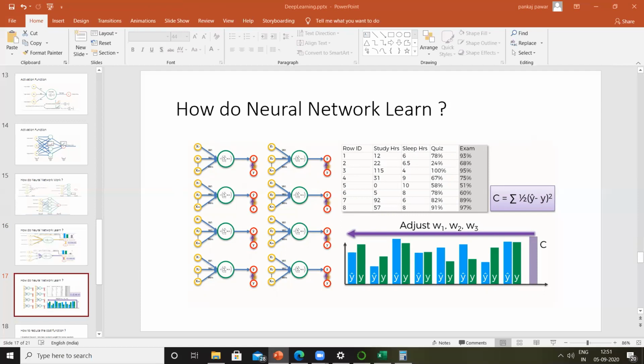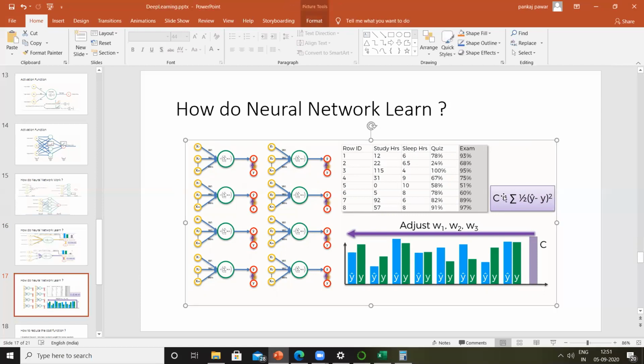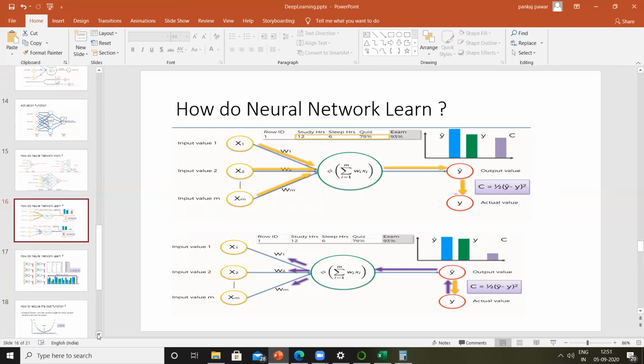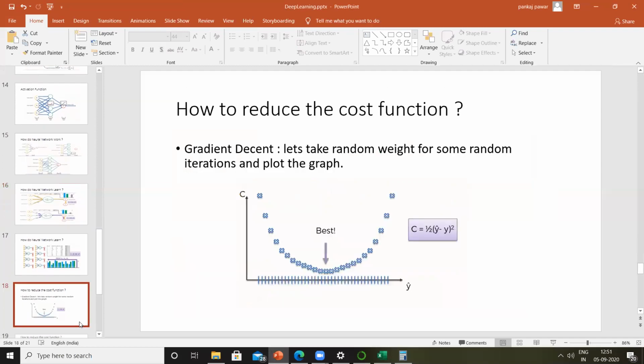Okay, so this is fine. Now the question is how to reduce this cost function immediately, right? So we said that we'll go and modify the weights, but let's say if I try all the values, let's say the weight values can only range between say 0 to 10, right? And if I try all the different combinations, that is going to take a lot of time, right? So what are the different ways of reducing this cost function immediately?